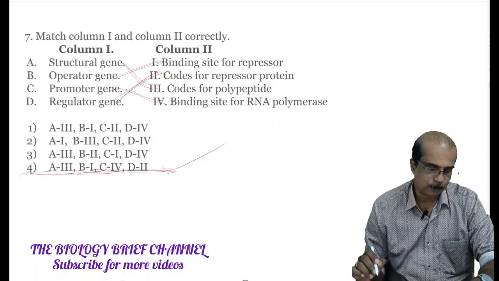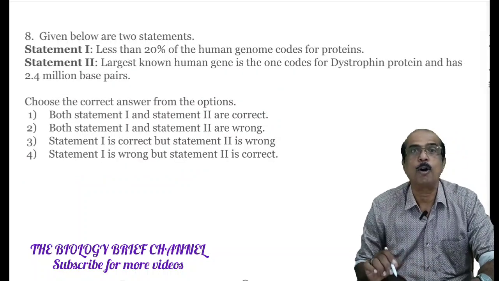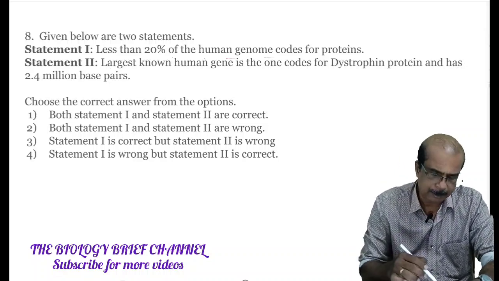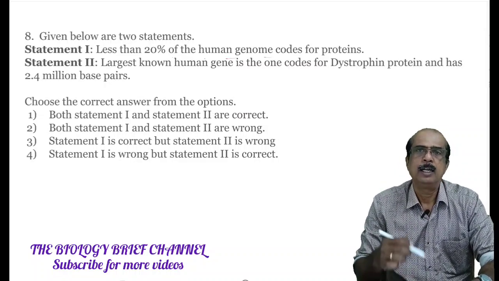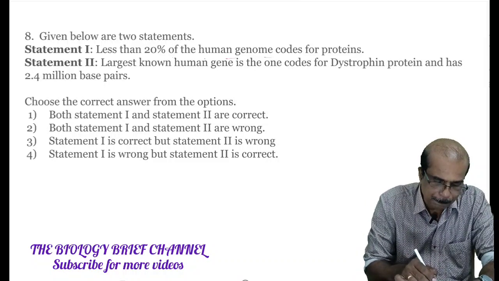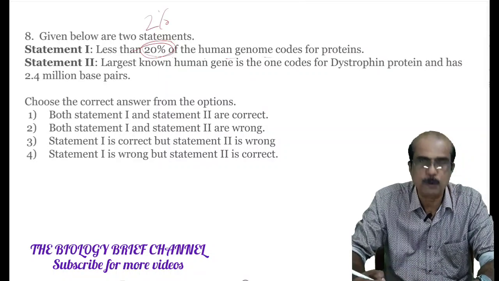Next question, eighth one, statement type. Less than 20% of the human genome code for protein. Carefully read such questions and reach the correct option. Less than 20% is wrong data. Less than 2% of the human genome codes for proteins.